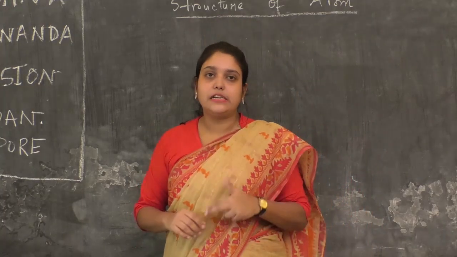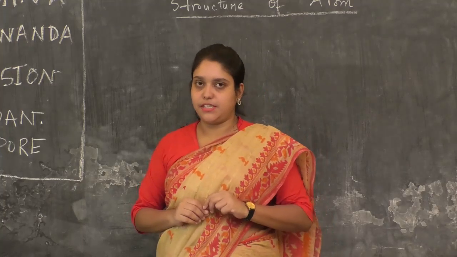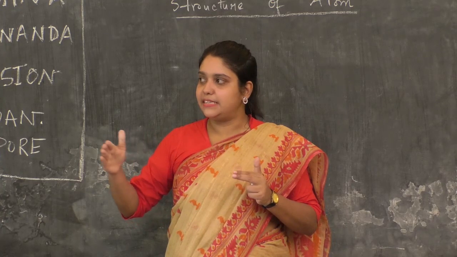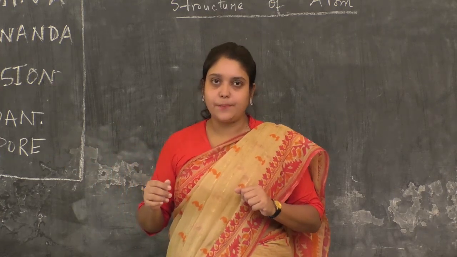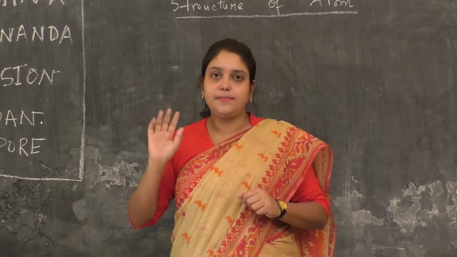Now, what are the conclusions of these 3 observations? From the first observation, that fast moving alpha particles pass through the gold foil, he concluded that maximum space inside an atom is empty.